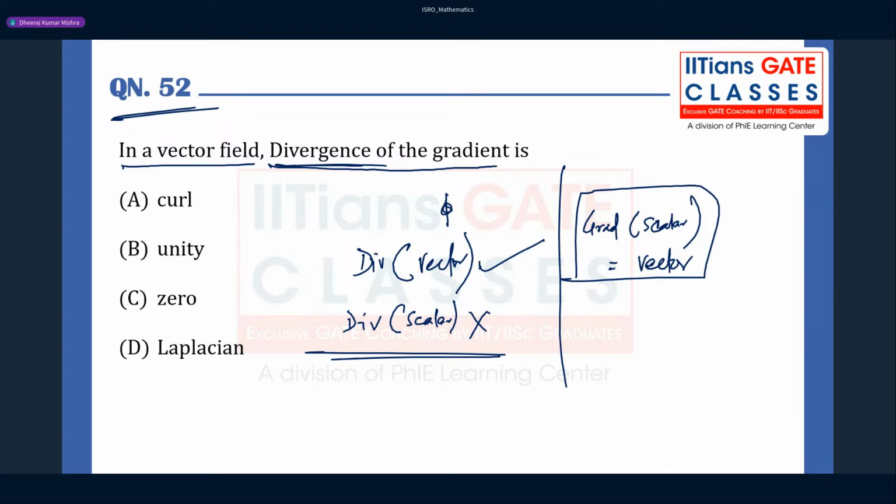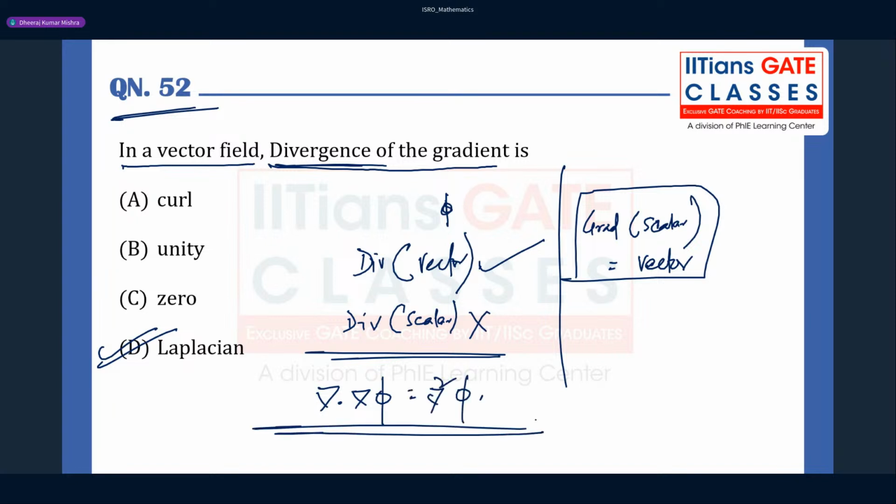Yes. So can you operate the gradient operator? Gradient cannot operate on the vector, guys. Remember, this is very, very important to keep in mind. So the answer will be Laplacian here. Always remember that. Divergence of the gradient of any scalar is going to be written as this, and this is nothing but Laplacian.